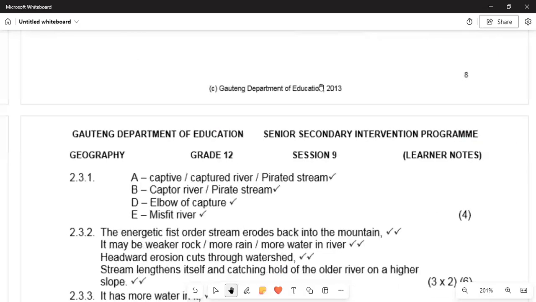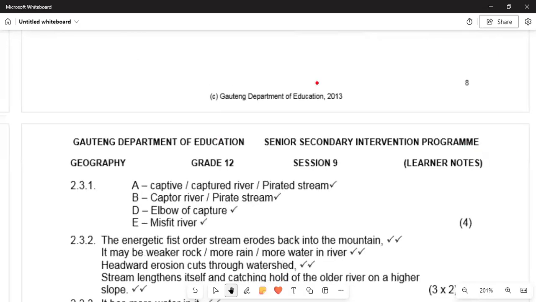What happened is, number one, the energetic first-order stream in the mountain. Number two, this may be caused by the weaker rock, weathering and erosion in soft rock layers, or more water in the river. Number three, the headward erosion cuts through the watershed. Number four, the streams are lengthened and catch hold of the older river on the higher slope.